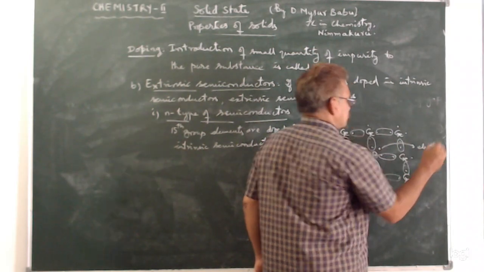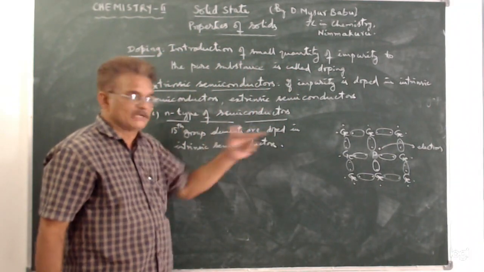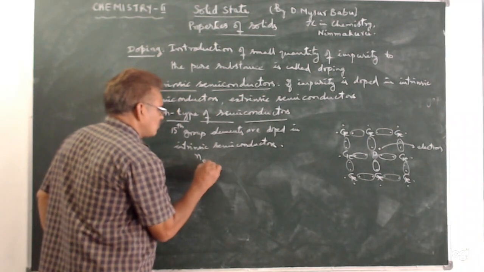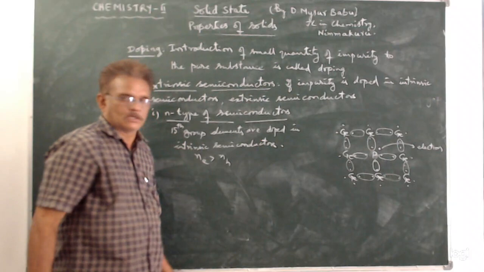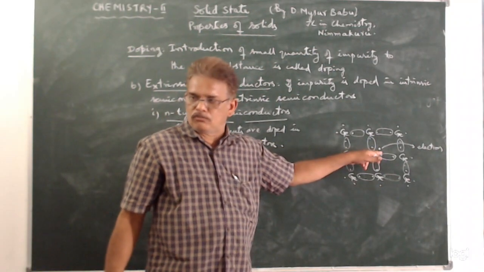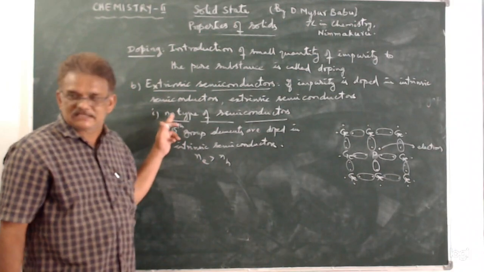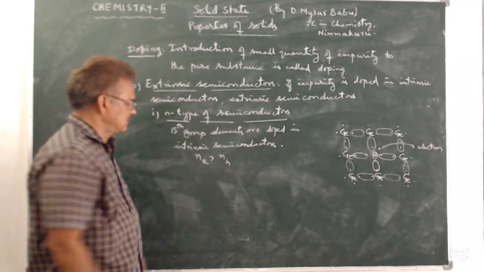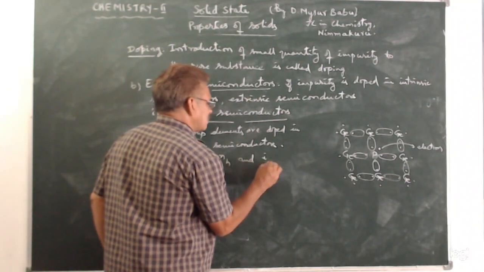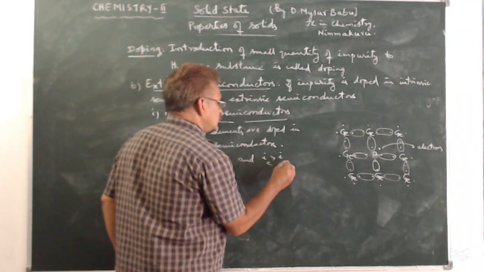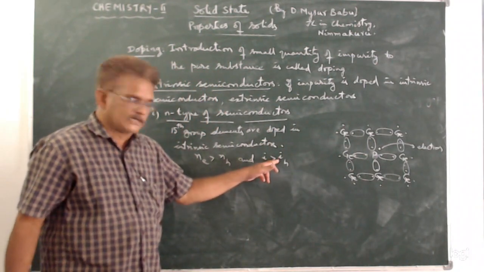So when 15th group elements are doped in intrinsic semiconductors, number of electrons will be more than number of holes. Electrons carry negative charge, so this is called as N type of semiconductor. Similarly, current due to electrons is more than current due to holes.